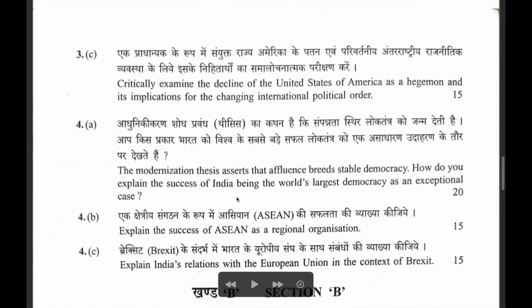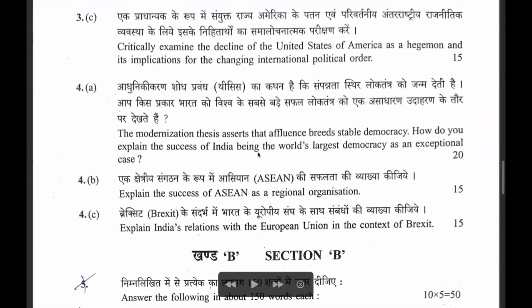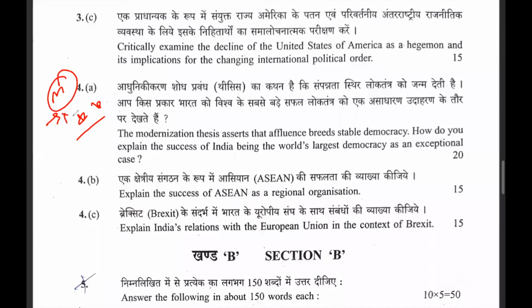Direct question again. The modernization thesis asserts that affluence begets stable democracy. How to explain the success of India, the world's largest democracy, as an exceptional case? This is a very good question. The question is talking about the role of modernization and its impact on democracy with India as an exception.